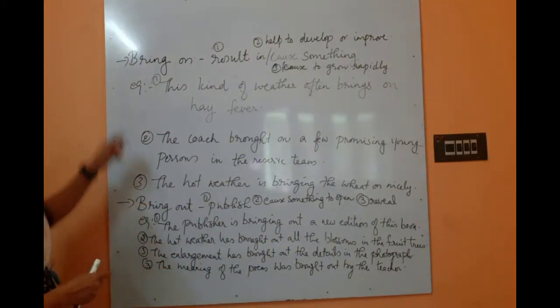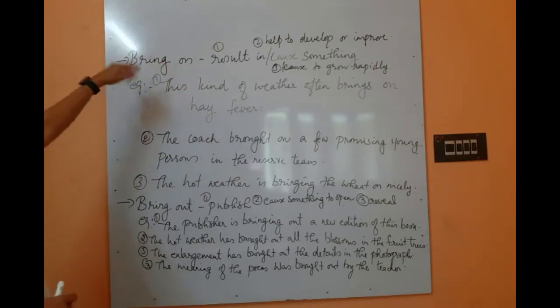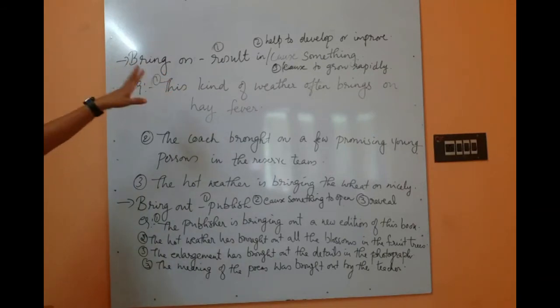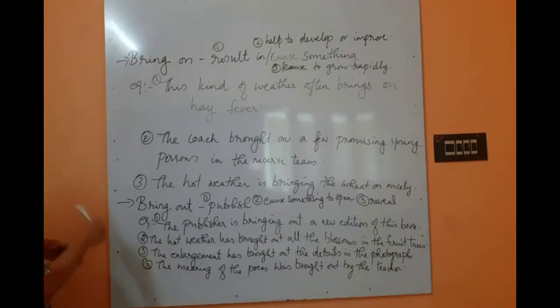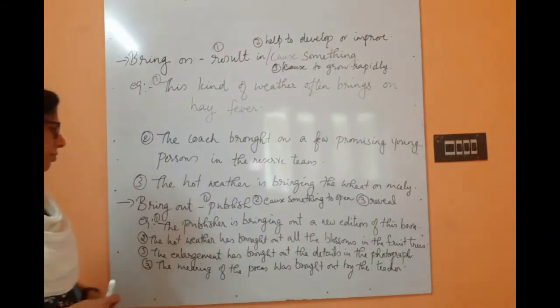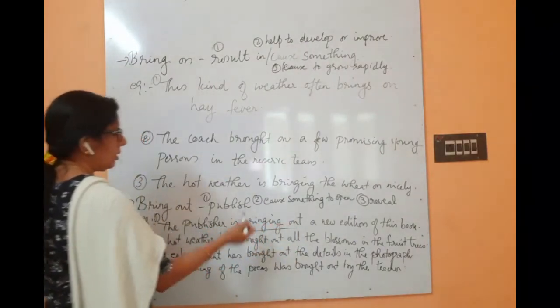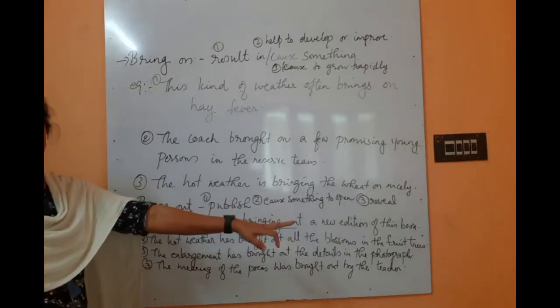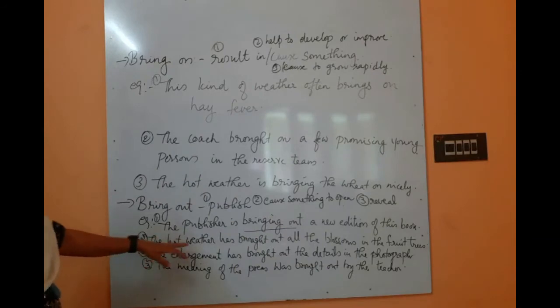So bring on has got three meanings. First one, result in or cause something. Second one is help to develop or improve, and third one is cause to grow rapidly. In the same way, bring out also has got three meanings. First one is publish: the publisher is bringing out a new edition of this book. The second one is cause something to open: the hot weather has brought out all the blossoms of the fruit trees.